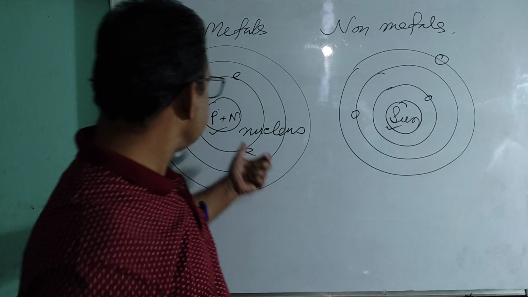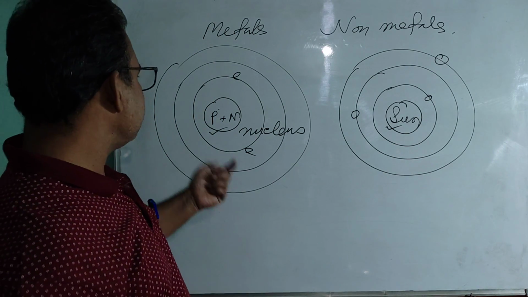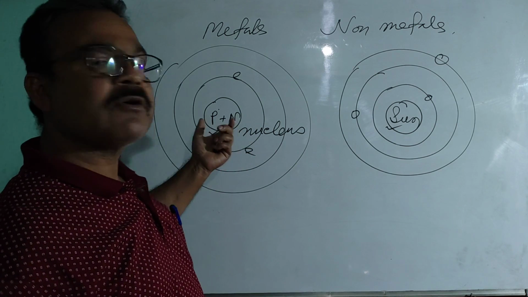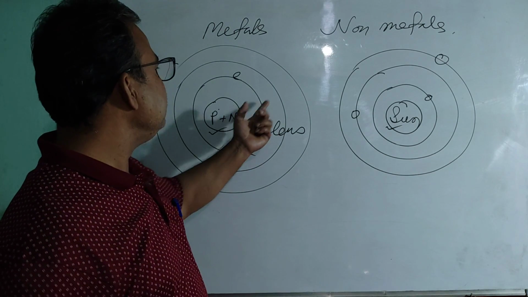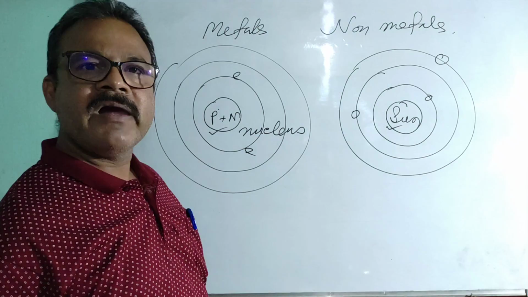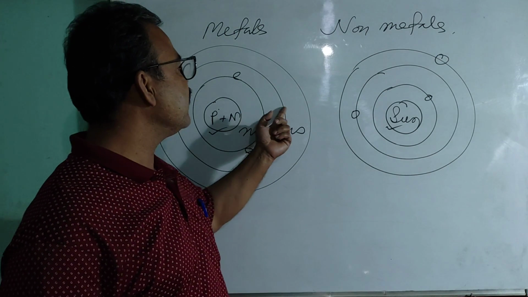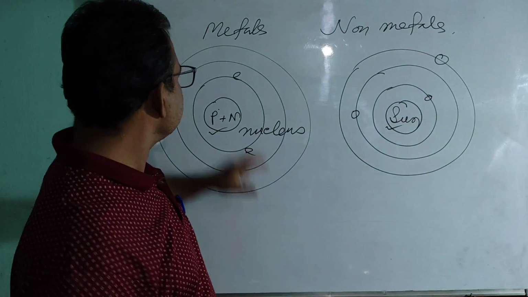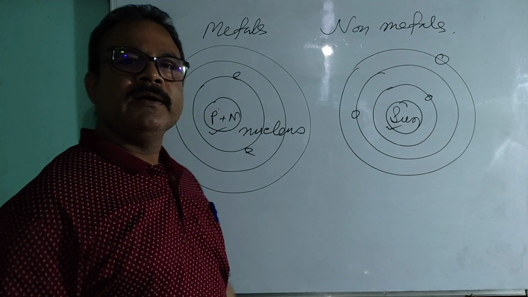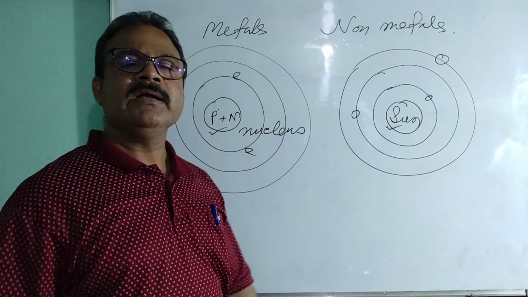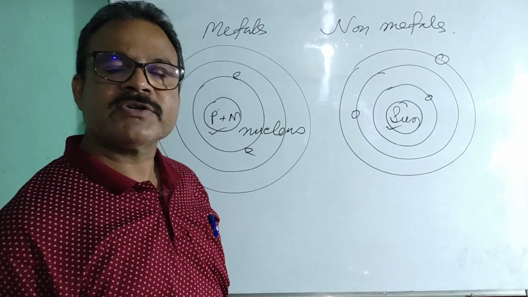One more thing you have to remember: a definite number of electrons can be accommodated in different orbits. For example, in the first orbit there will be 2 electrons, and in the second orbit there will be 8 electrons.